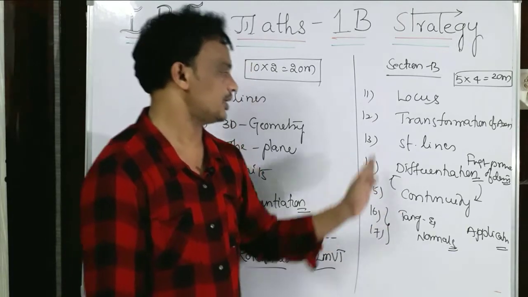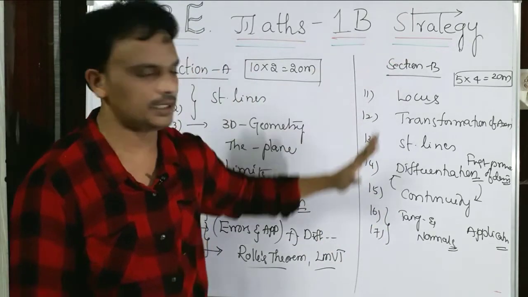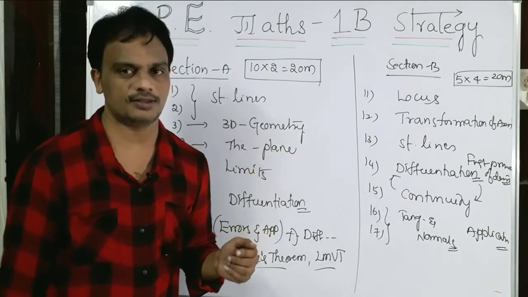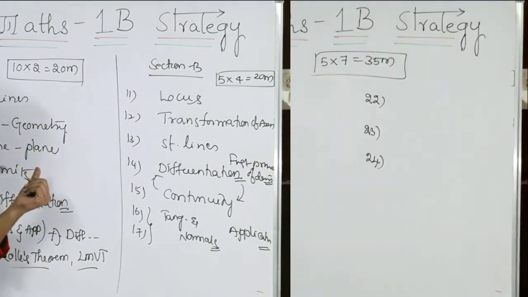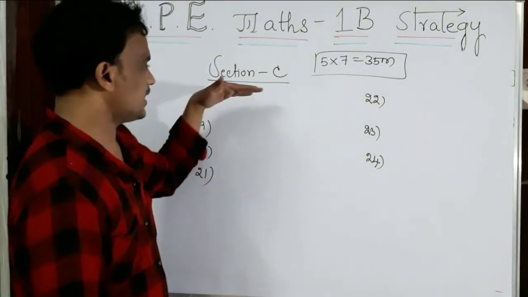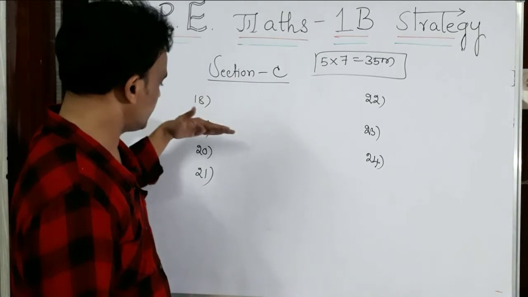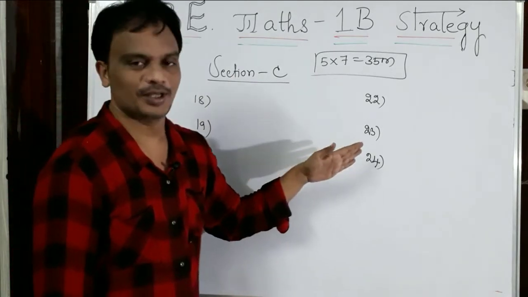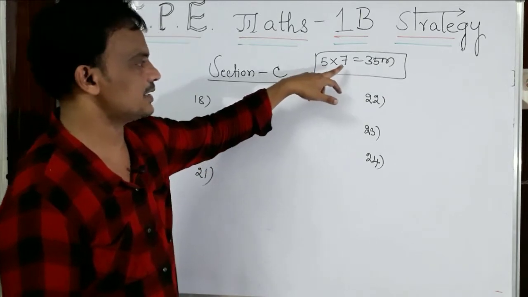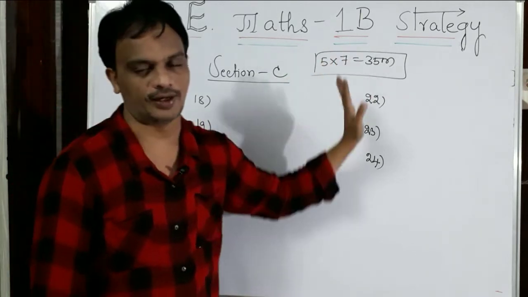Okay students, this is about section B. Have a look, and we will enter into section C. Let us discuss section C. From section C also we are going to get 7 questions. Of those 7 questions, we are going to write 5 questions, each carries 7 marks, 5 sevens, so 35.